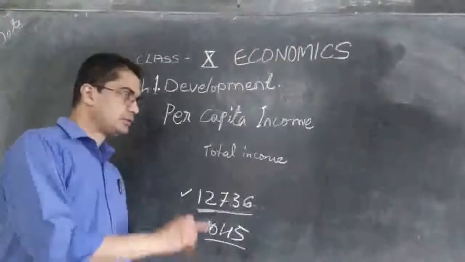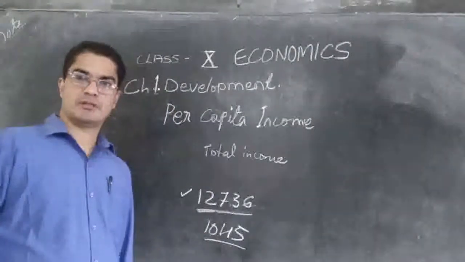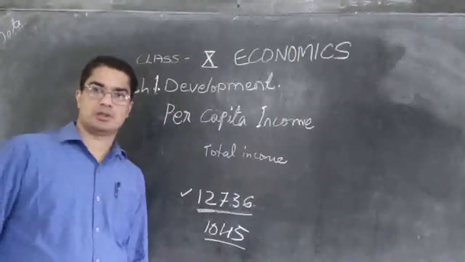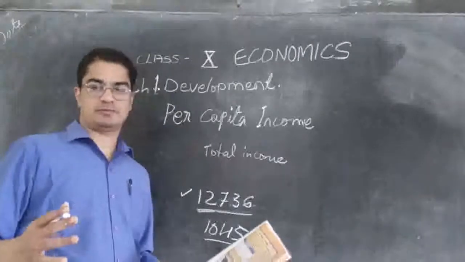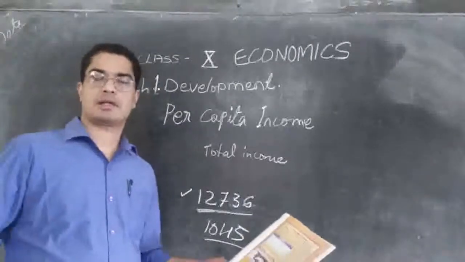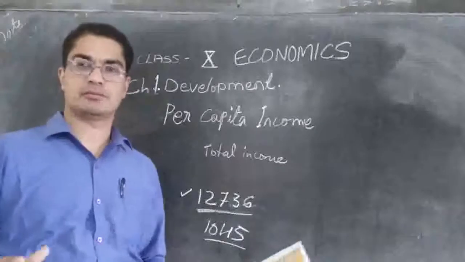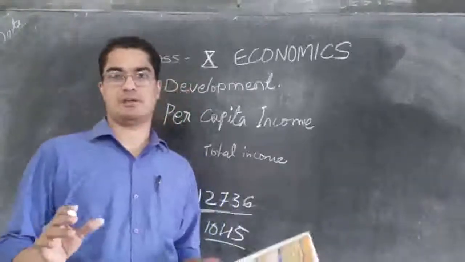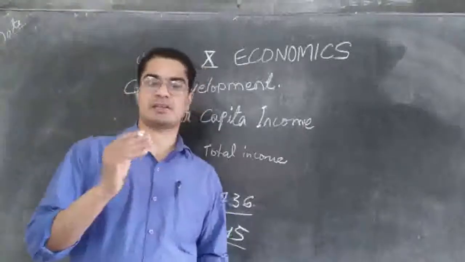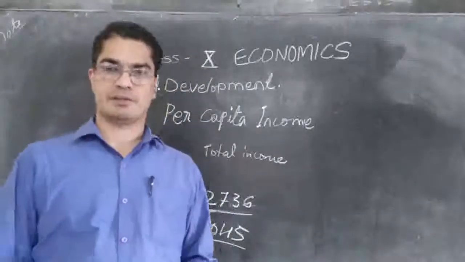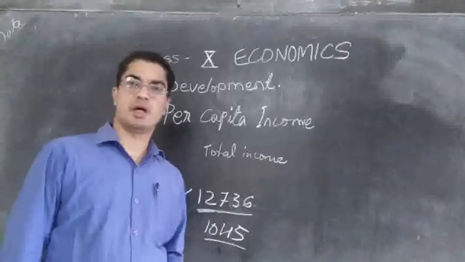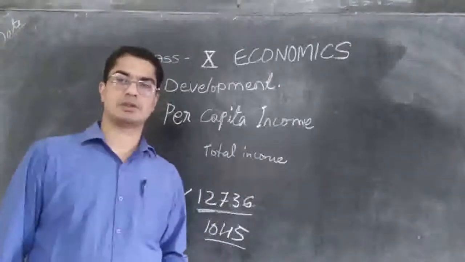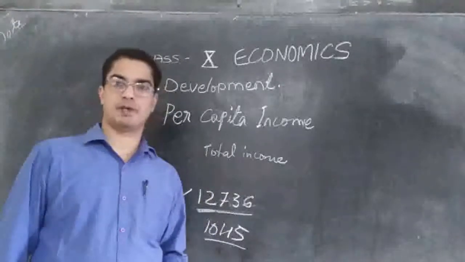So yesterday we said if there is 10 lakh, by collecting all the money of the people, 10 lakh we get. And in that country, if there are just 100 people only, then we have to divide 10 lakhs divided by 100, and that will be the average amount or average income of a person.